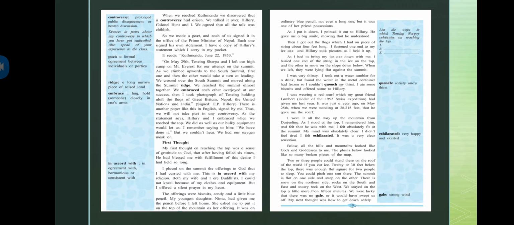As I stood at the top, I remembered him and felt that he was with me. I felt absolutely fit at the summit.